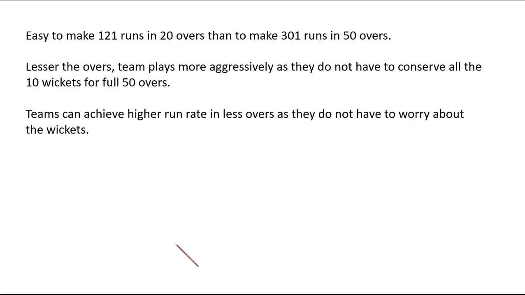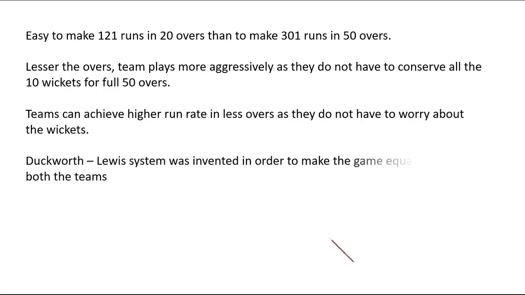You must know that in the 2020s, making 120 runs is very, very easy. The teams mostly end up making 160 to 180 runs in 20 overs, which should be very close to 300 runs in 50 overs. And that is why the Duckworth Lewis system was invented, in order to make the game equally difficult for both the teams.